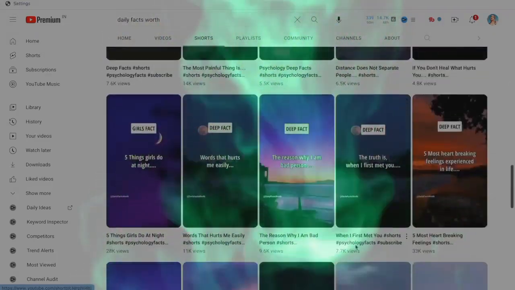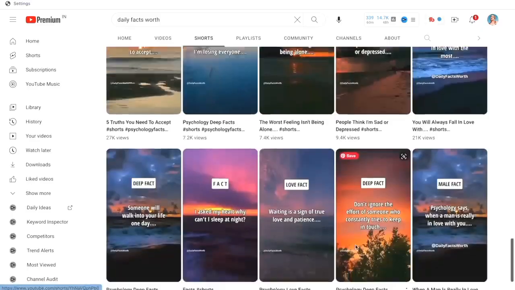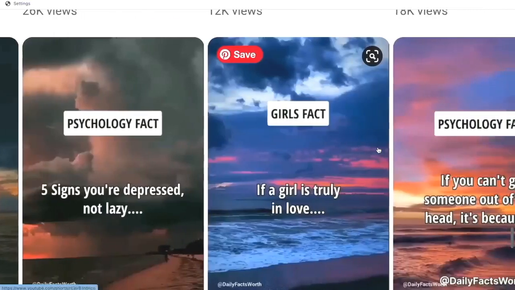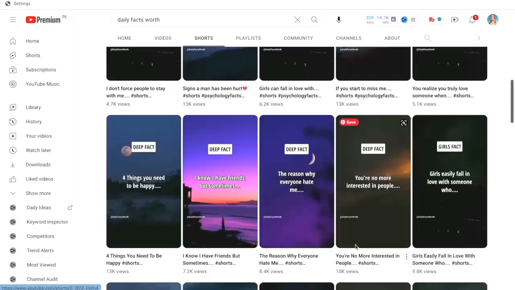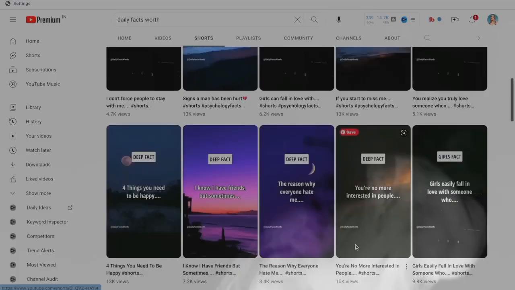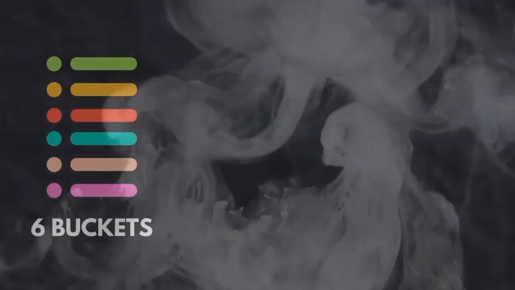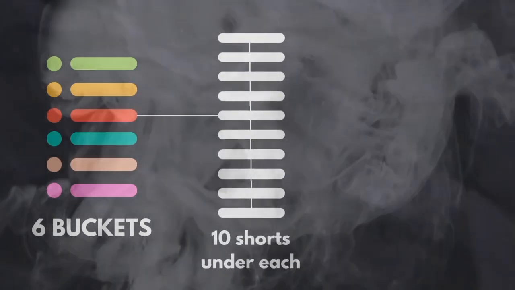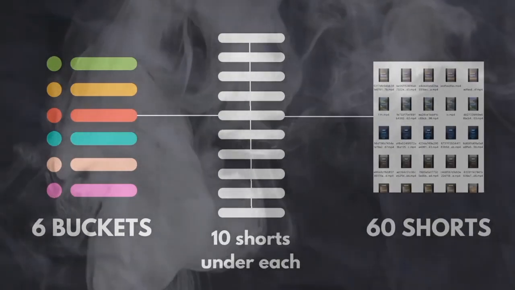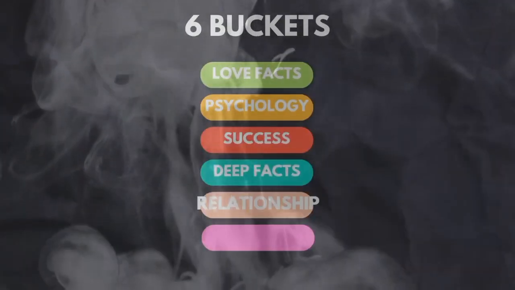buckets of shorts that they are creating. And they distinguish these on the basis of stuff like boy facts or girl facts or love facts, etc. And we want to follow a similar approach for our quotes because these are clearly working extremely well for them. So we want to go ahead with 6 buckets, and that way we have 10 shorts under each, and that creates a total of 60 shorts. And here are the buckets we are going with.